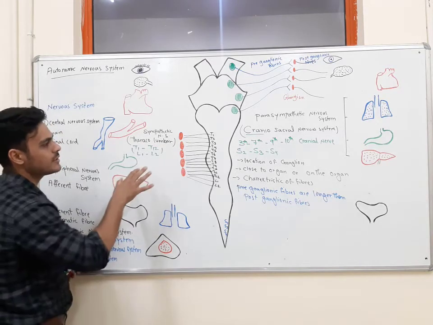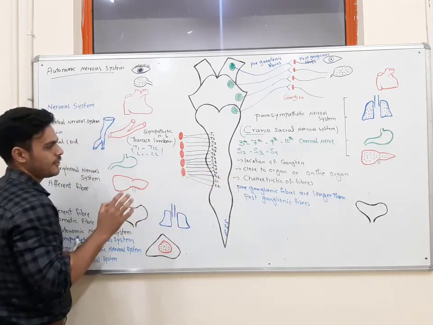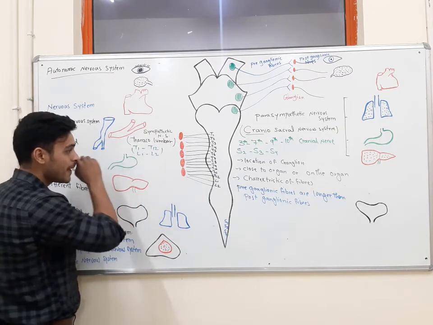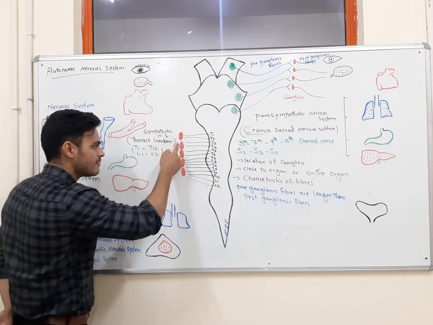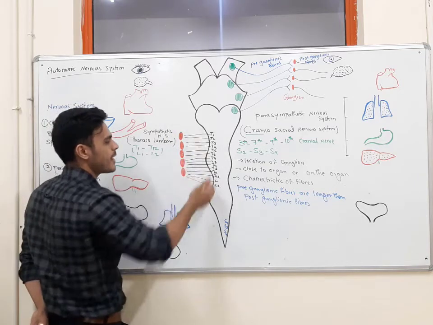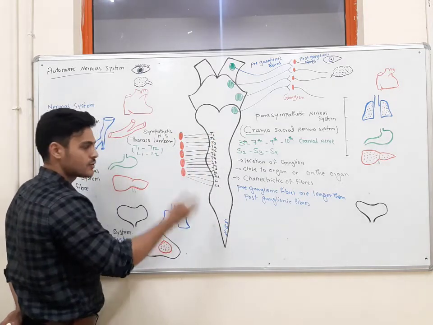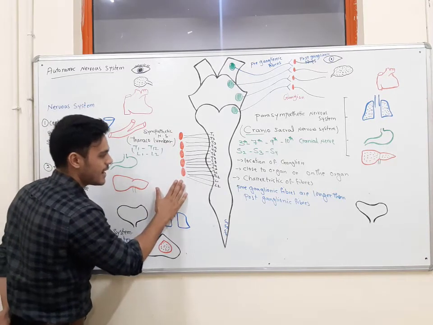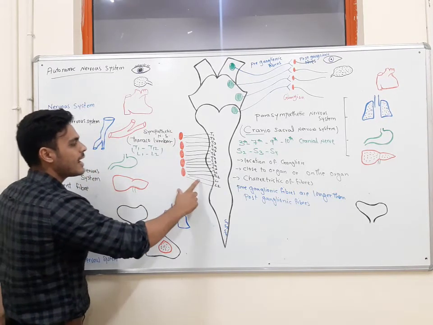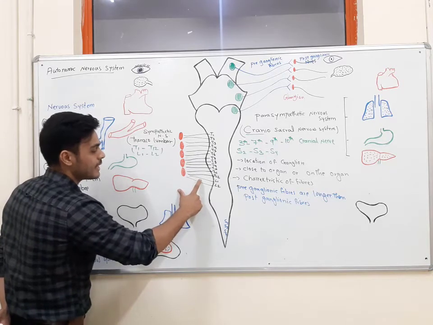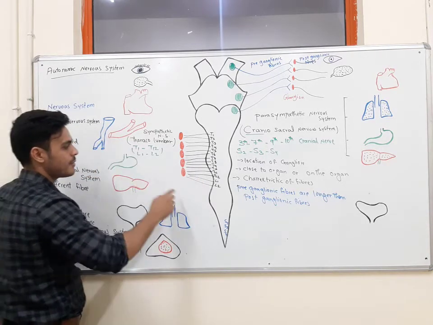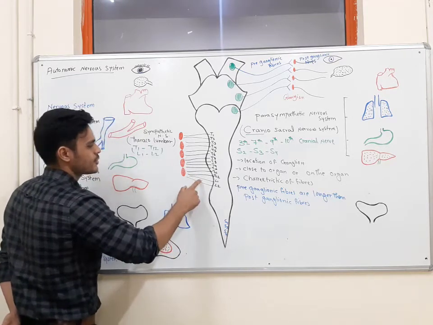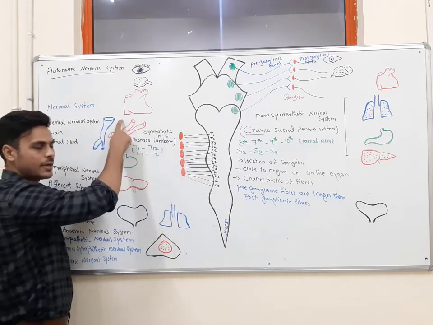We should know about the location of the ganglion in the sympathetic nervous system also. The ganglia in the sympathetic nervous system are close to the spinal cord. So if the ganglia are close to the spinal cord, what will be the length of the preganglionic fiber and postganglionic fiber? The preganglionic fibers are always shorter than the postganglionic fibers.